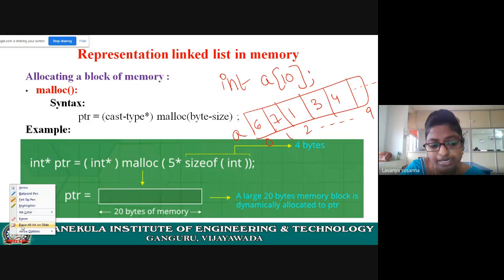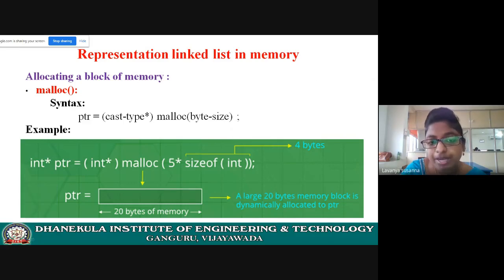Compile time memory allocation has this problem. If you are using dynamic memory allocation methods, how much memory you need, that much memory will be allocated only. Here the dynamic memory allocation method is malloc. You are using malloc. So at execution time, how much memory you need, that much memory only will be allocated. No memory will be wasted. This is the difference between compile time and runtime allocation of memory. Here you will use the dynamic memory allocation method called malloc.